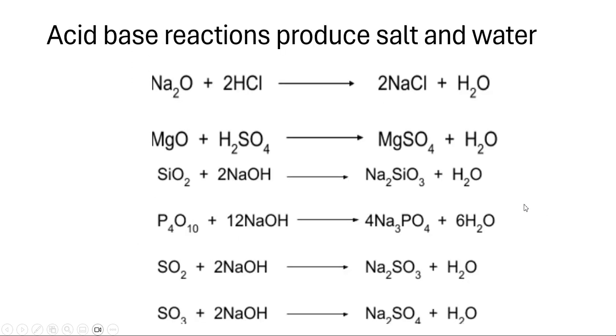Acid-base reactions produce salt and water. Again, we've got acid-base reactions here. They're going to produce some form of a salt and water. You need to memorize what these salts are, memorize the numbers. You can work this out slightly, but it's very hard to do it in practical situations. So just memorize these equations, recall them, go do something, come back 30 minutes later, and recall them again. Trust me, it's worth it.